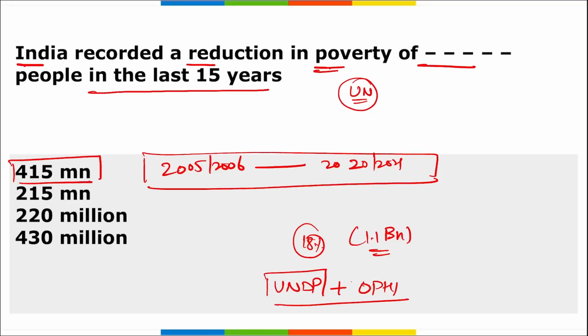So UNDP and OPHI together released the data and stated that India saw a reduction in poverty of almost 400 million people in the last 15 years. Where is the headquarters for UNDP? It is in New York, and Achim Steiner is the current administrator here.